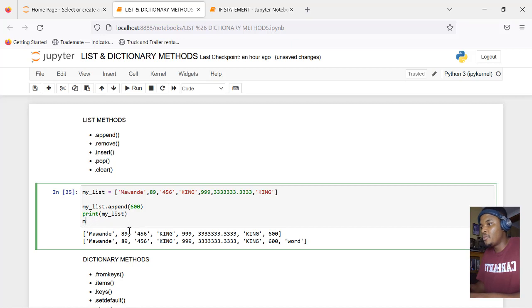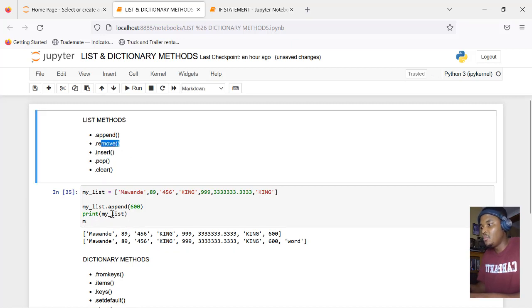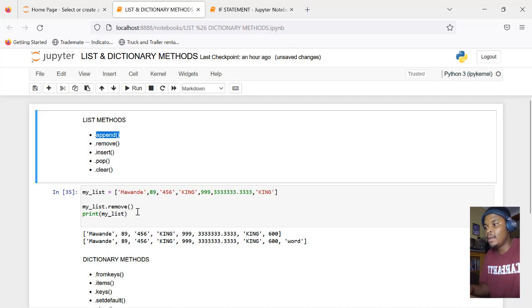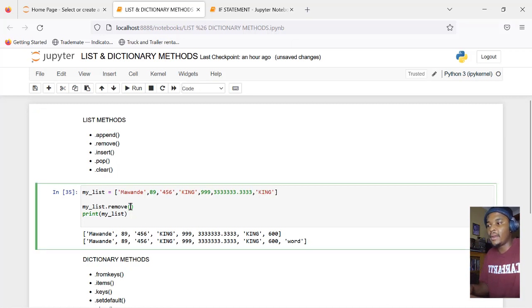The next thing is remove, right? What I'm always going to do first is not add an argument. With all these methods, you'll see that you've got a method and then open brackets. Open brackets may or may not require what's called an argument inside them. You saw with append, it needed an argument. You need to append what you want to add, right? So let's see what happens with remove. Now, I'm saying my list.remove. It's one of the list methods. I want to remove. Let's print. Let's see what happens.